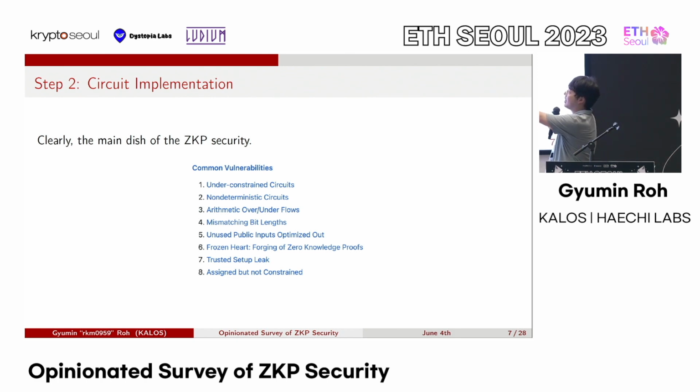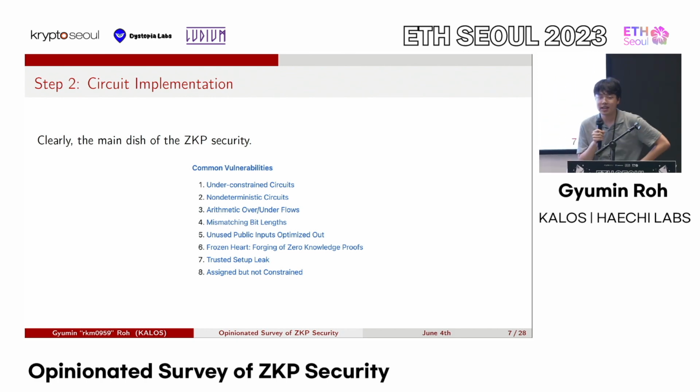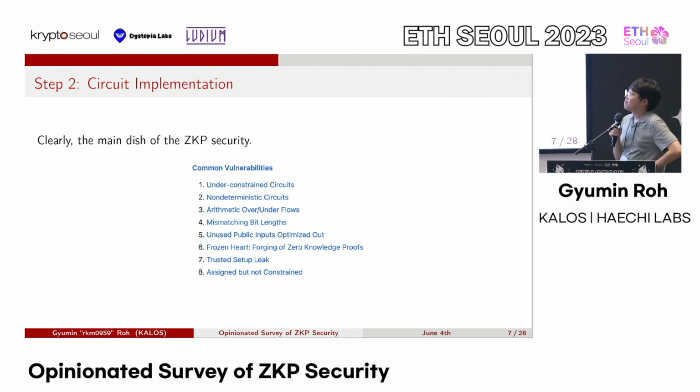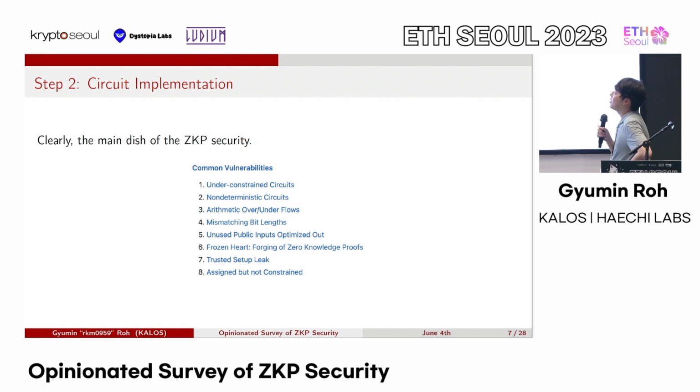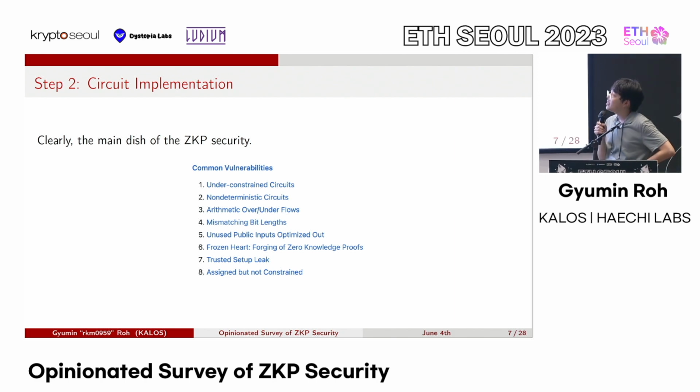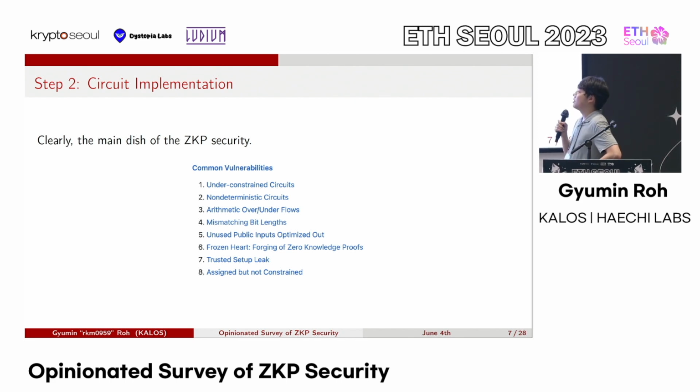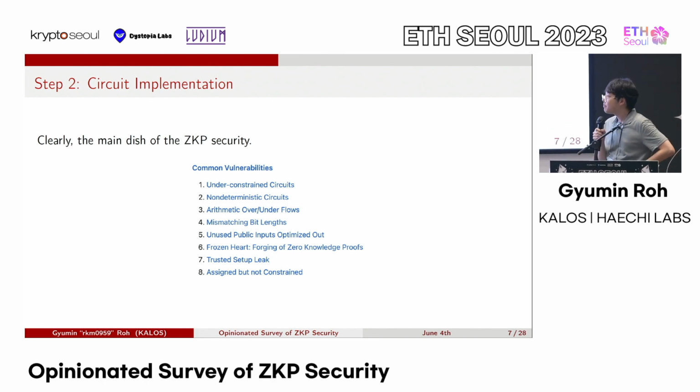So this list comes from the ZK bug tracker repository on GitHub by Xerox Park and Kyle at Ethereum Foundation. And it lists some common vulnerability types. And these are really the main dish of ZKP security. So I'll just read them out real quick. Under constrained circuits, non-deterministic circuits, overflows and underflows, bit length issues, unused public inputs that are optimized out, frozen heart vulnerability, trusted setup leaks, and the discrepancy between assignments and constraints.